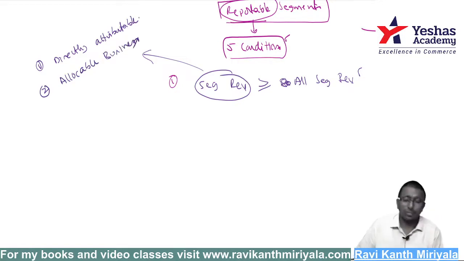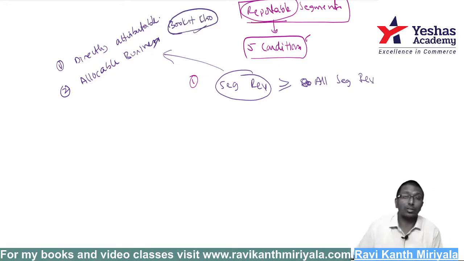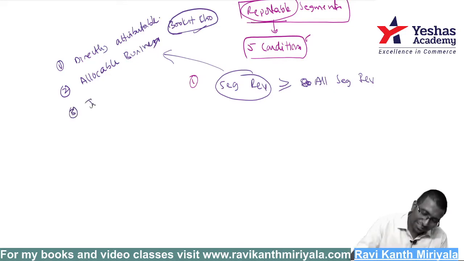Allocable business means what? Suppose we are selling some books, that is paper, plus something like chocolates that we are adding together as a pack, and selling it to customers. Books plus chocolates together is equal to 200 rupees I sold. Now what am I supposed to do? Chocolates is FMCG. Books is paper business. The 200 rupees should be bifurcated between these 2 segments on some reasonable basis. And the third one is intersegment.